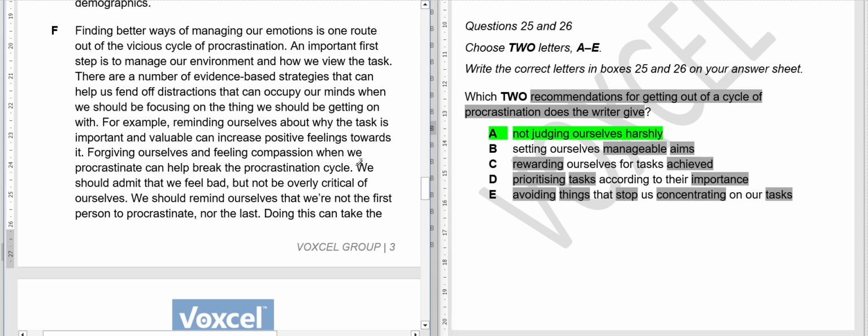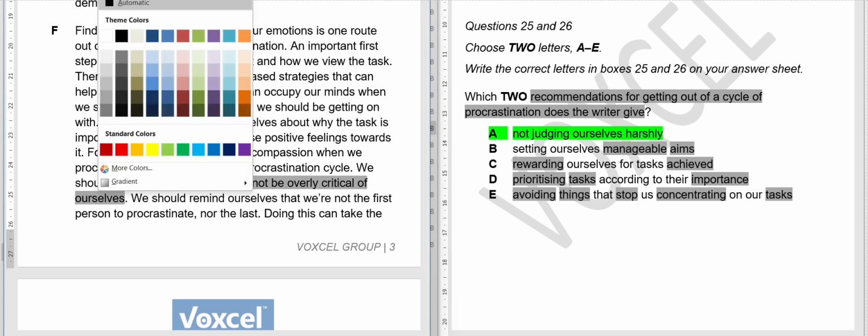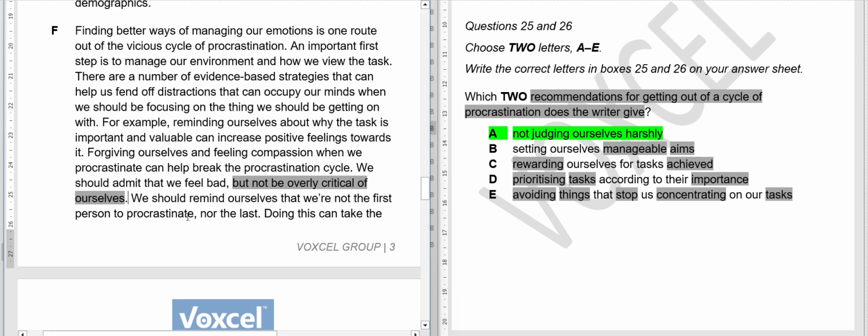Here it is written, but not be overly critical of ourselves. So we should not be overly critical of ourselves. We should not be too negative about ourselves, whatever we are trying to do. We should admit we feel bad, but we should not be too negative about that. For questions 25 and 26, this is our A option. Let me write it also.